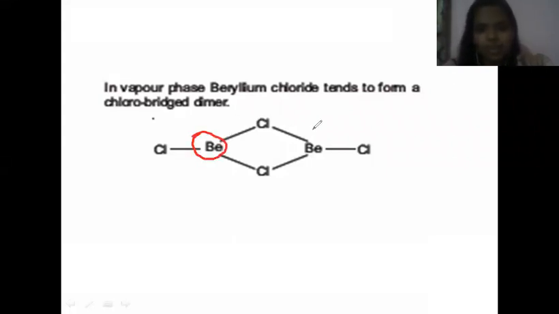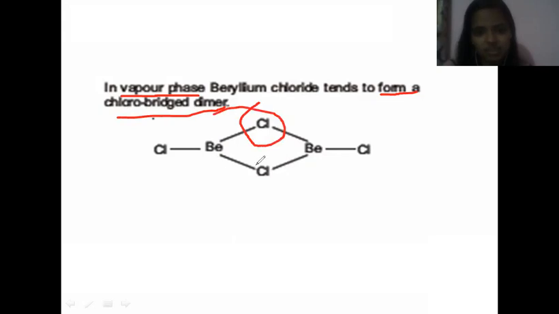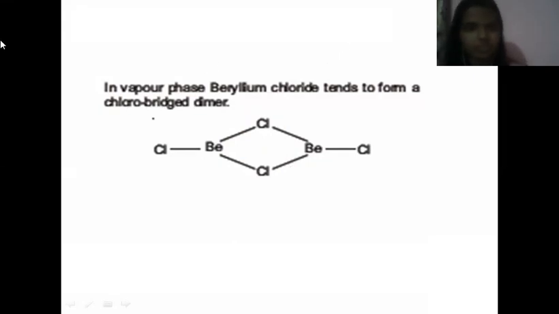But here, these two beryllium atoms are electron deficient because there are only 6 electrons around each beryllium. So in the vapor phase, it forms a chloro-bridged dimer. This is the bridge.